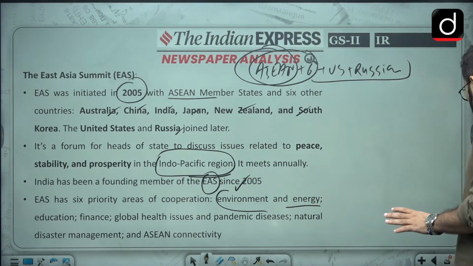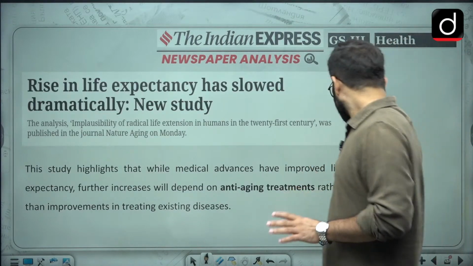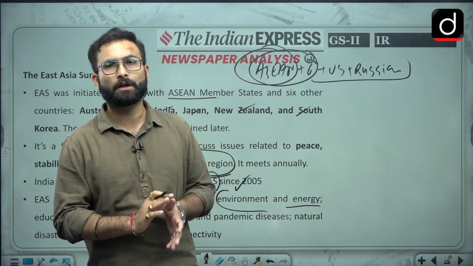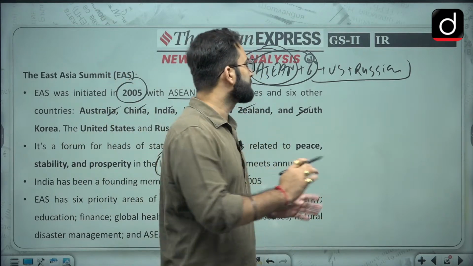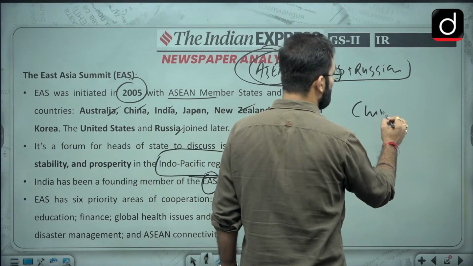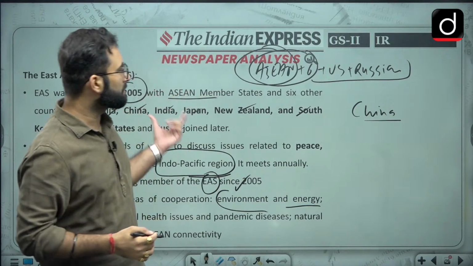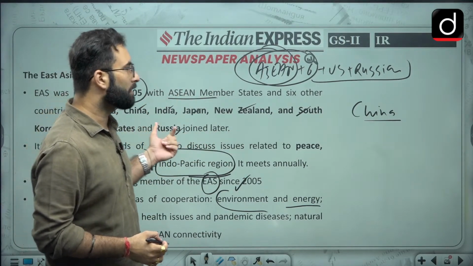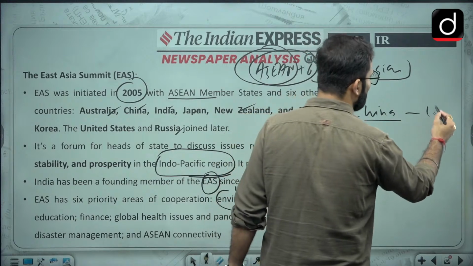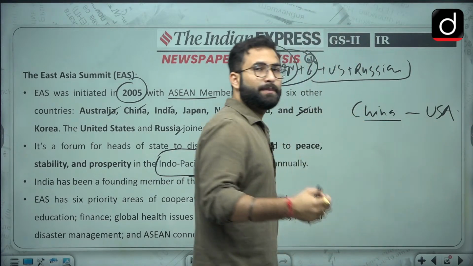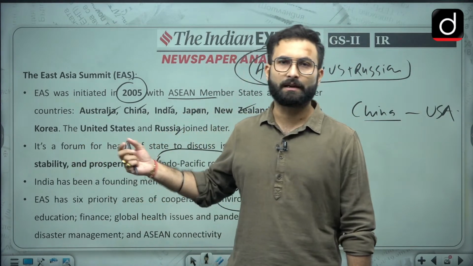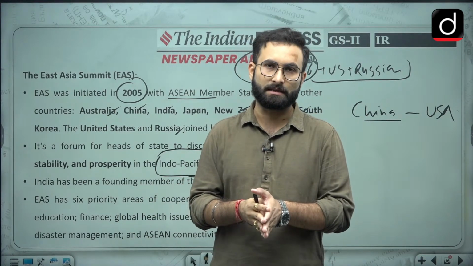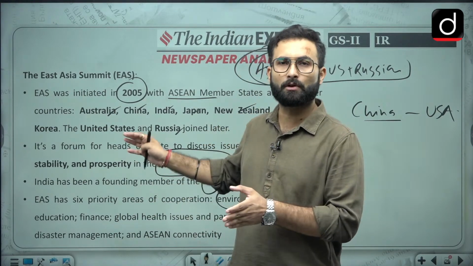Now coming to the next one. Before that, here I would like to mention why these groupings are important for us in this particular region, because obviously China is rising at a very fast pace, and that is why in this region the USA has a presence. The USA has a presence in this region because the USA wants to counter China. Now that can be one platform wherein the USA and China can actually go for a dialogue. That is one thing. The second thing is, India is a key factor in this region. That is why India is also present over here.